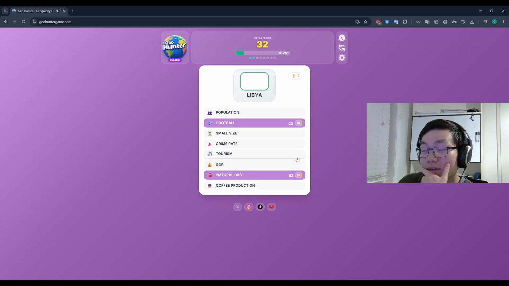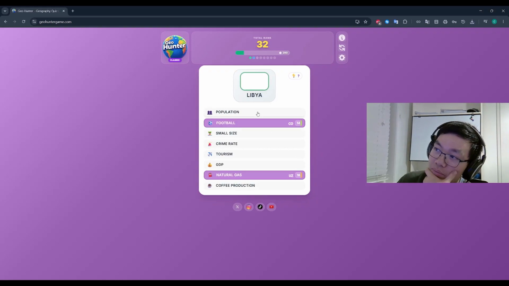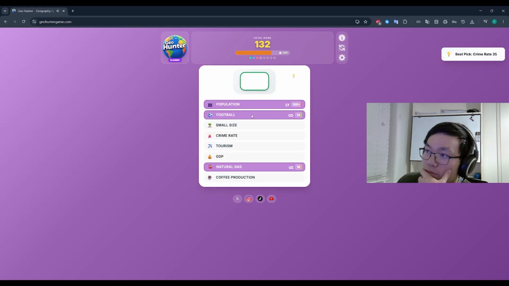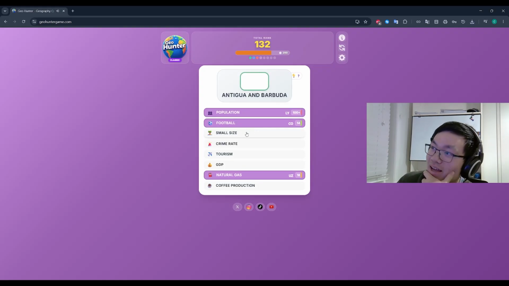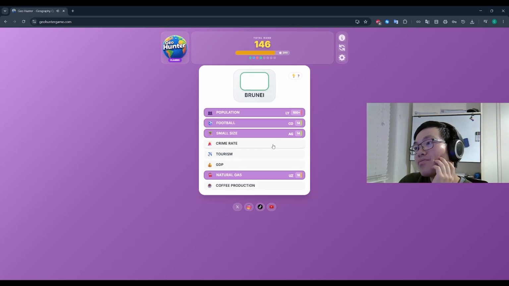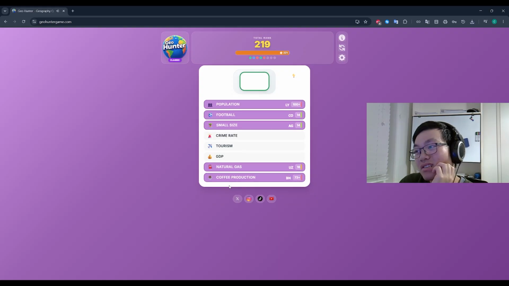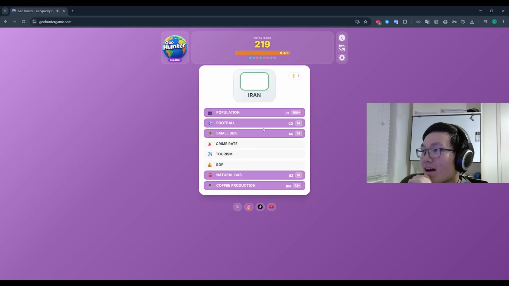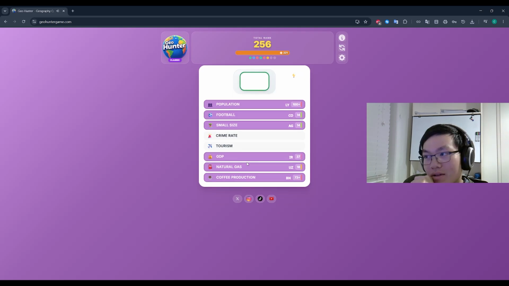Libya. Let's go with population for Libya. It was crime rate, okay. Antigua and Barbuda, we're just gonna have to go small size for that. Brunei, yeah, coffee production, not great. Iran would have been great for natural gas. But instead, we're going to have to go GDP for Iran.